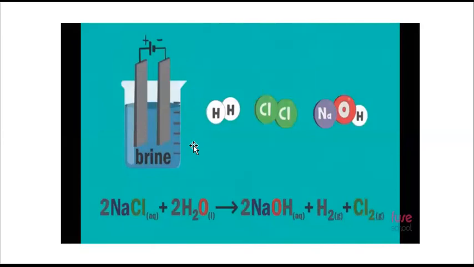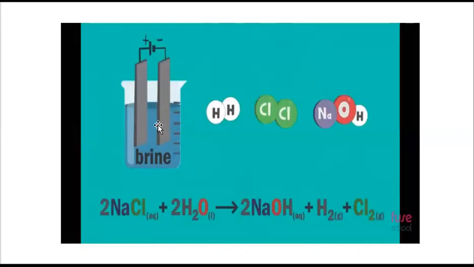Before proceeding to the further topic, I just want to tell you one very important part related to electrolysis. When we discussed the electrolysis of water, children, listen carefully because it is not given anywhere in the book. Why do we use dilute sulfuric acid, not nitric acid, and not even hydrochloric acid?